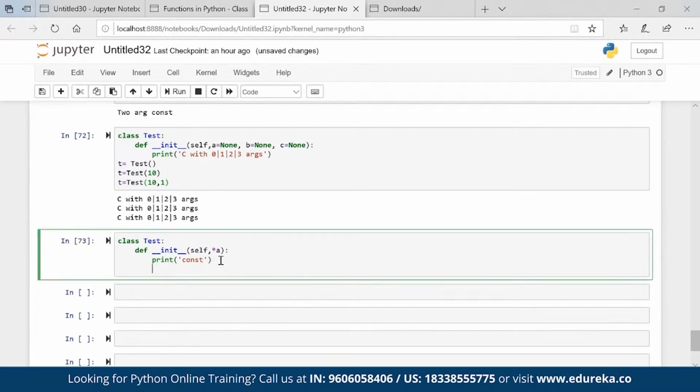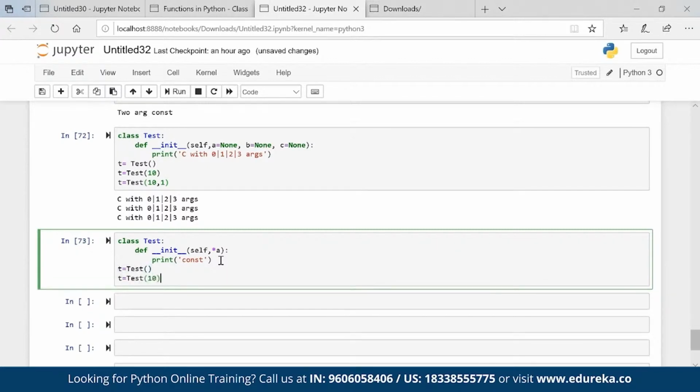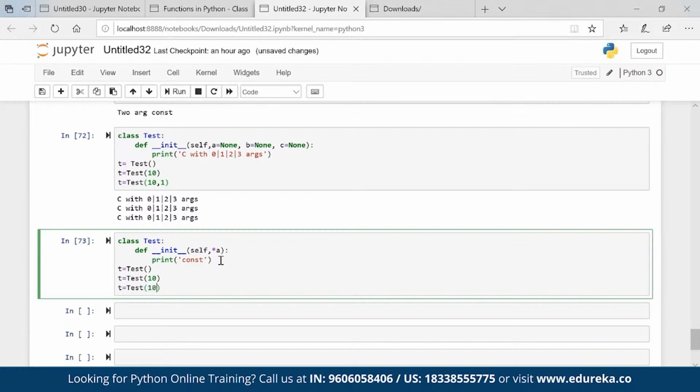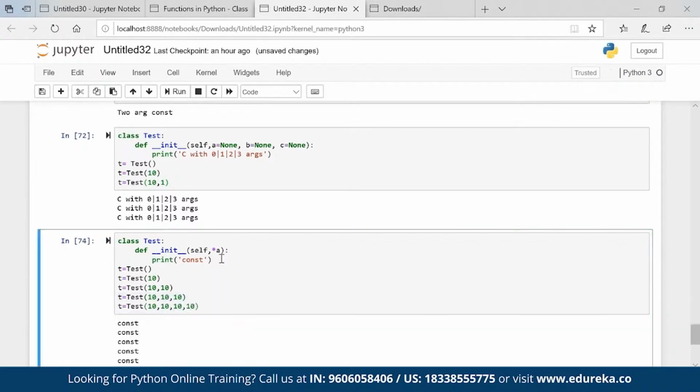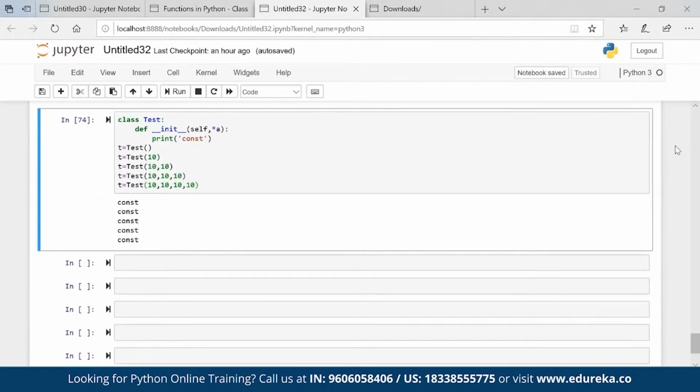Now I can have various arguments, no issues, right? t equal to Test() will work, t equal to Test(10) will work, Test(10, 10) will work, Test(10, 10, 10) will work, and so on. No issues. Execute. Perfect.